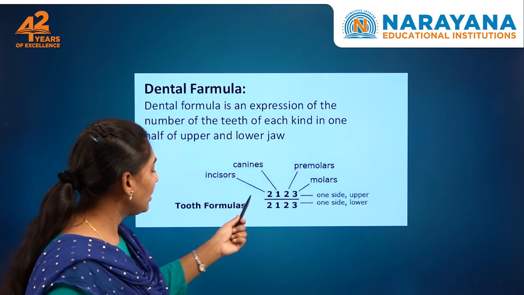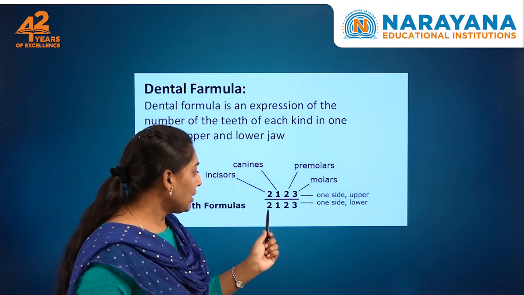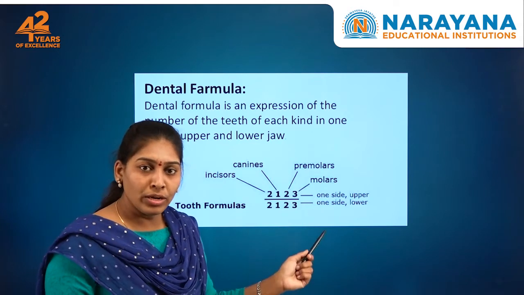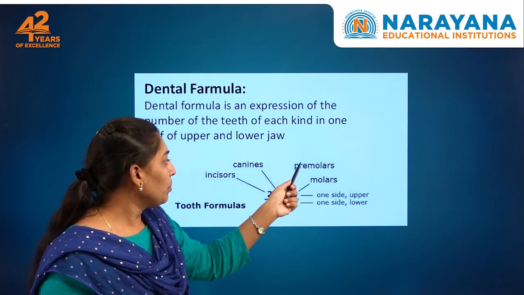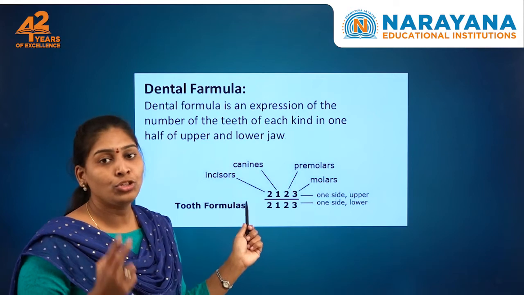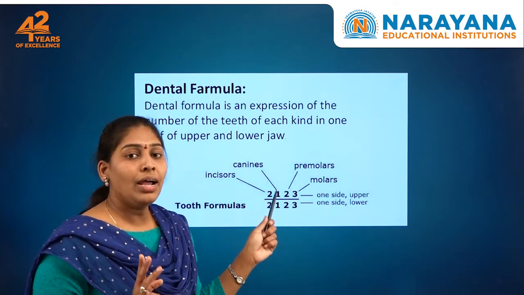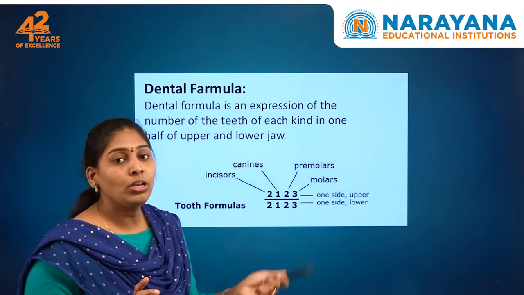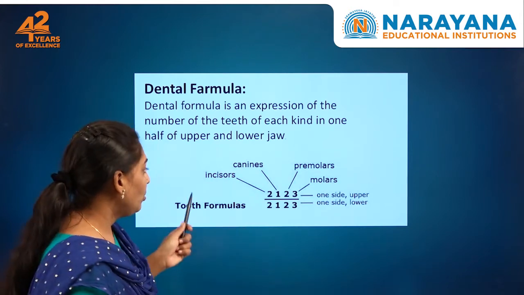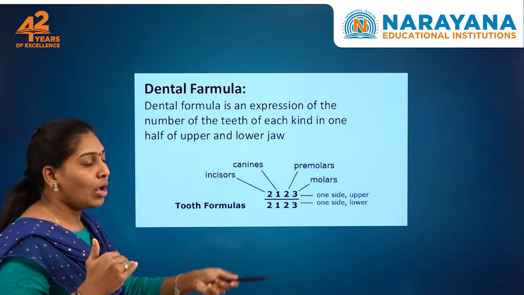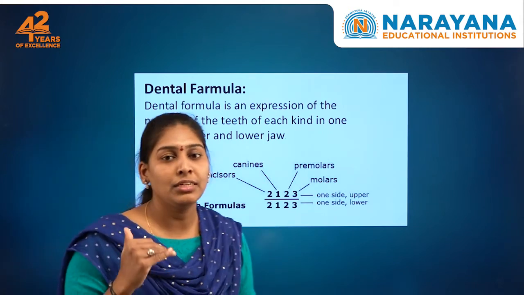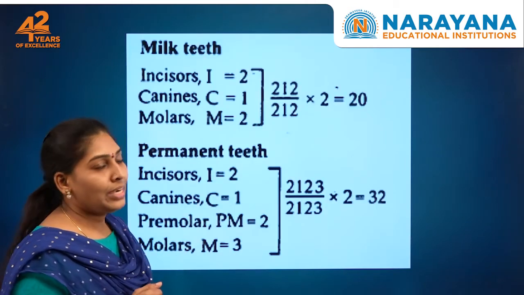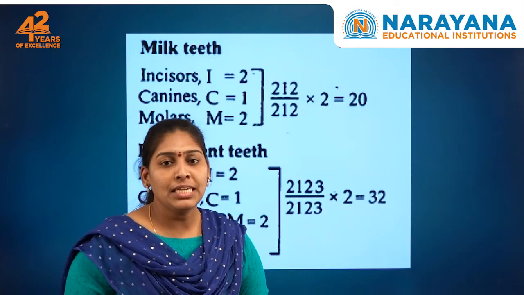You can observe 2, 1, 2, 3 by 2, 1, 2, 3, one side upper and one side lower: incisors 2, canines 1, premolars 2 and molars 3. So 2, 1, 2, 3 in each jaw, and if you count this, in adults we see 32, while in children below 6 years we see 20.